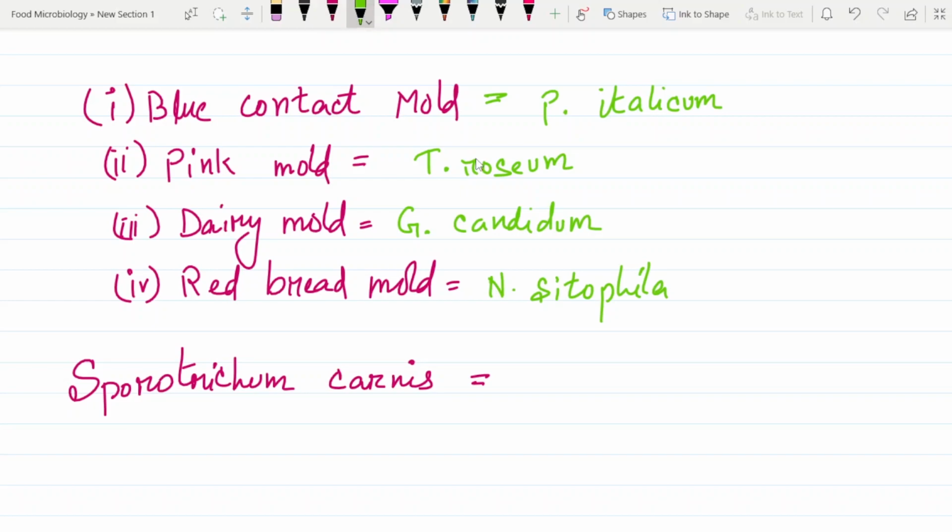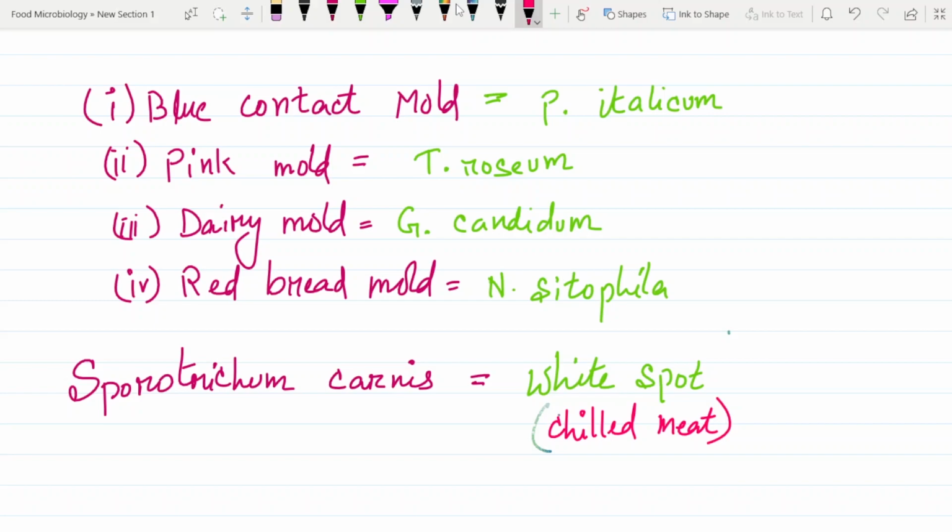Sporotrichum carnis causes white spot in chill meat. Chill meat means fresh meat. So Sporotrichum carnis causes white spot in chill meat.